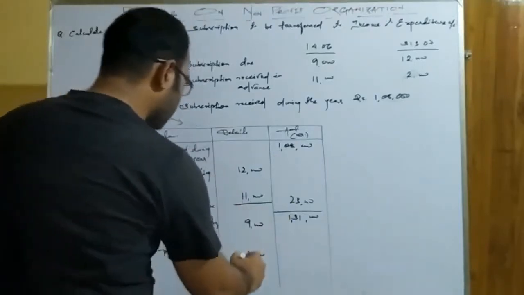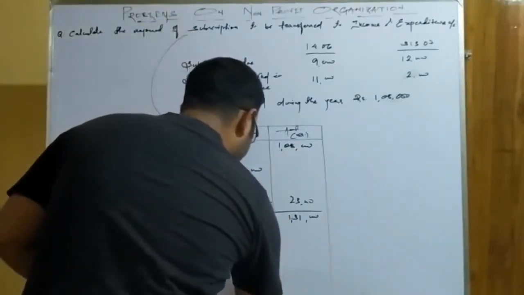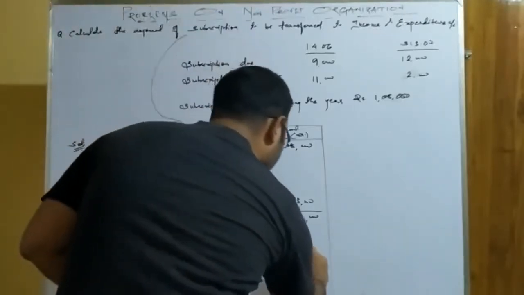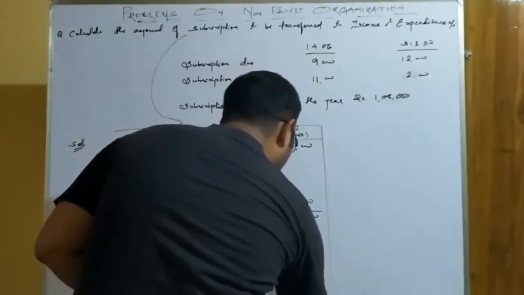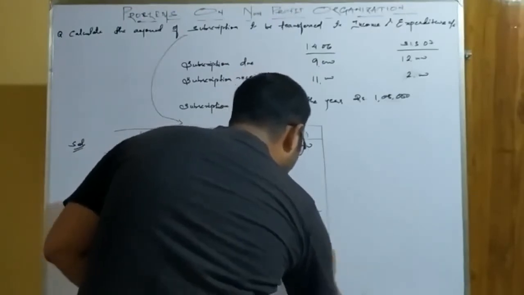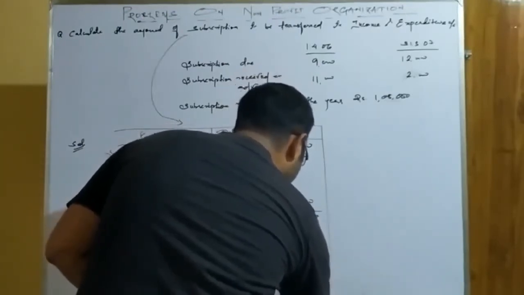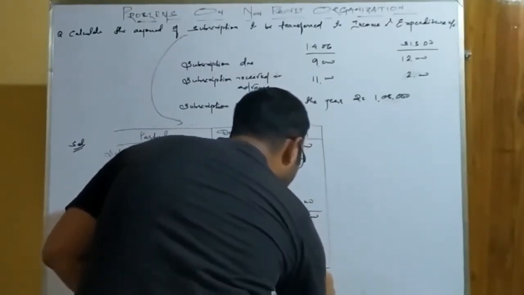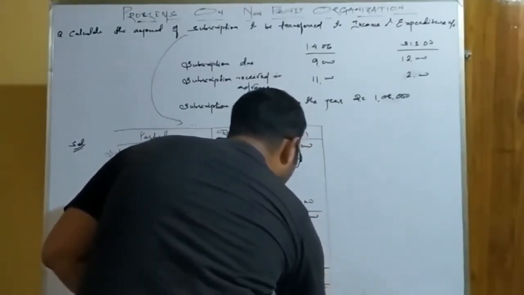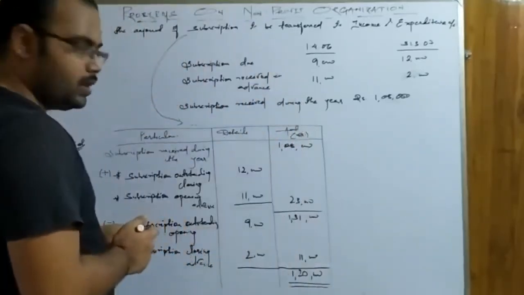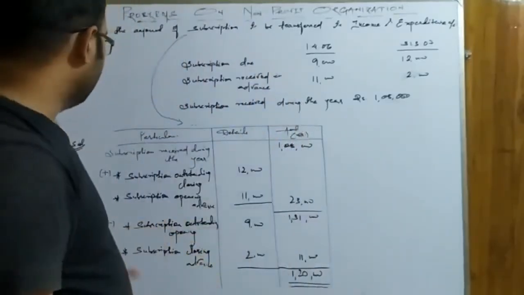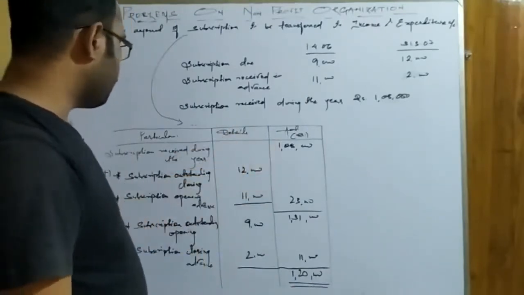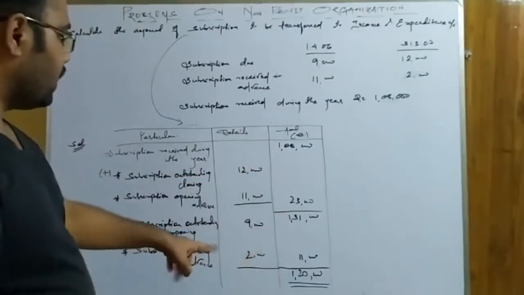Now, since these both are in the subtraction column, the total of this will be subtracted from this amount. So this total is 11,000. Now, this will be subtracted from this amount. So how much does it come? 1,20,000. Got it? Like you do in your bank reconciliation statement, the total of added ones are added and the total of deducted ones are deducted. So the amount is 1,20,000.